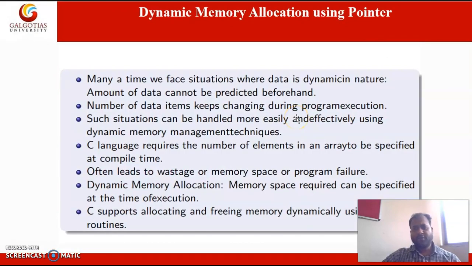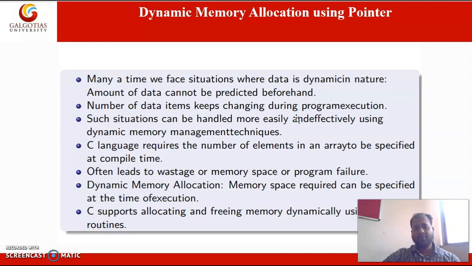Next we will see how these pointers are useful in dynamic memory allocation. So, memory allocation: we have seen that whenever we declare a variable, a particular amount of memory is allocated to the variable.